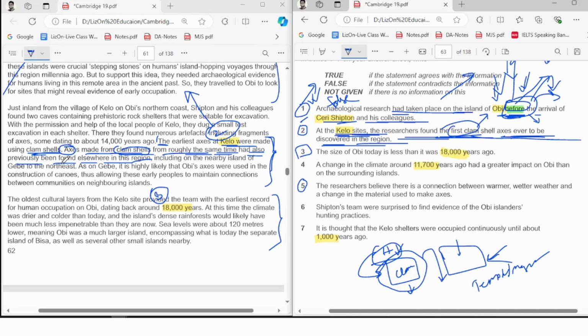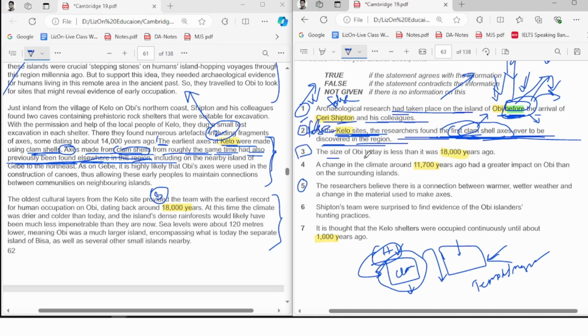You actually can find it somewhere else. Previously been found. Previously means past time. In the past. Previously. Before that. So they're saying they found clamshell axes, but they're saying they had found the clamshell axes previously, before that, in some other places. So means first clamshells didn't really found here. The clamshell they have found, that was not the first ever, because they have found it somewhere else too, some other places too, and that's the reason it is going to be false.